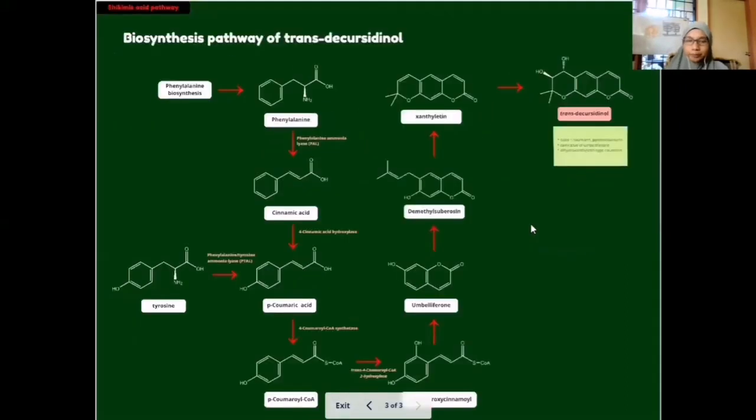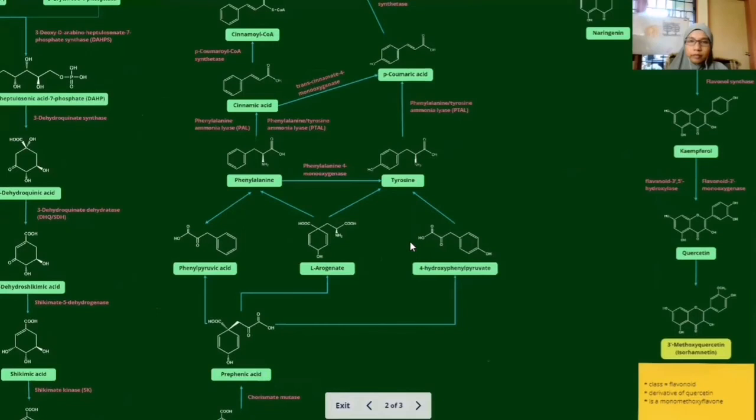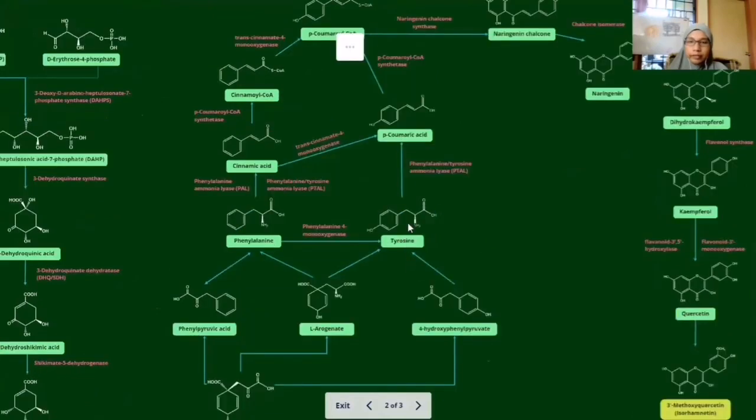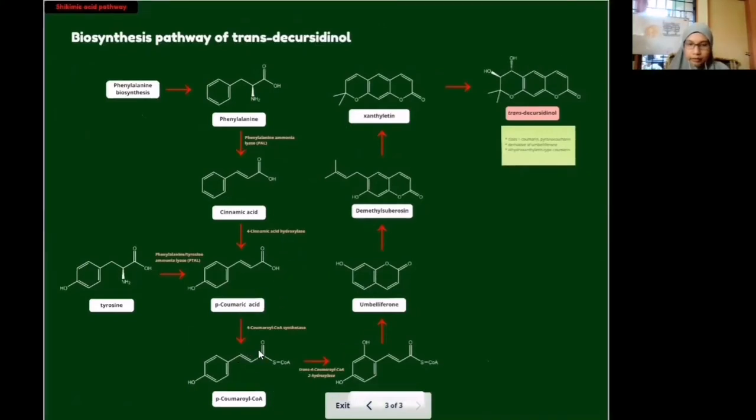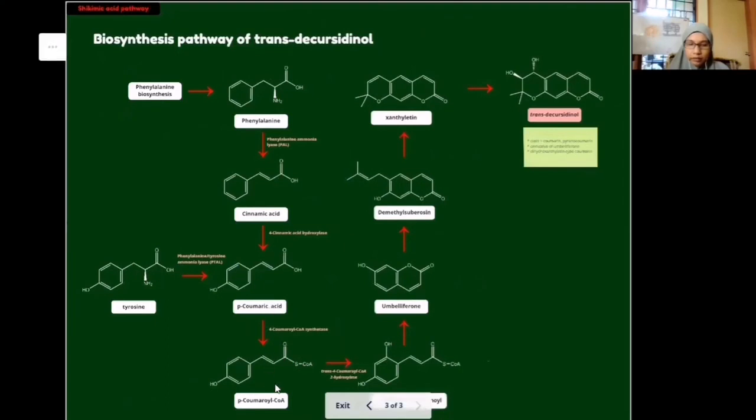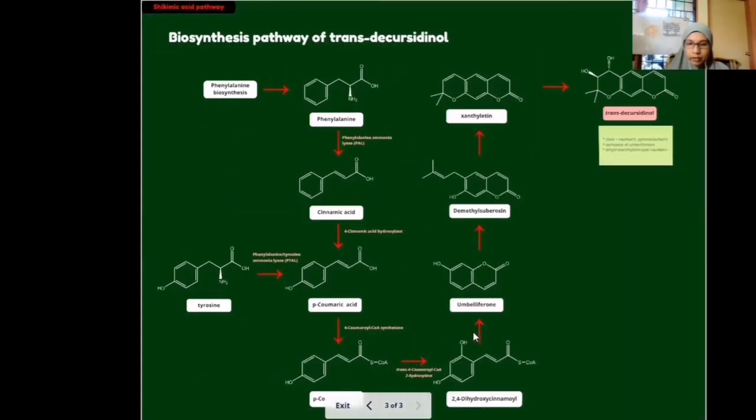dihydroxanthyletin. Same as before, there is phenylalanine biosynthesis. After phenylalanine has been synthesized, it is converted into cinnamic acid, and then into para-coumaric acid. Para-coumaric acid can also be derived from tyrosine, same as before. So para-coumaric acid can be derived from tyrosine, and also from phenylalanine. After para-coumaric acid, this compound is converted into para-coumaroyl coenzyme A, and then